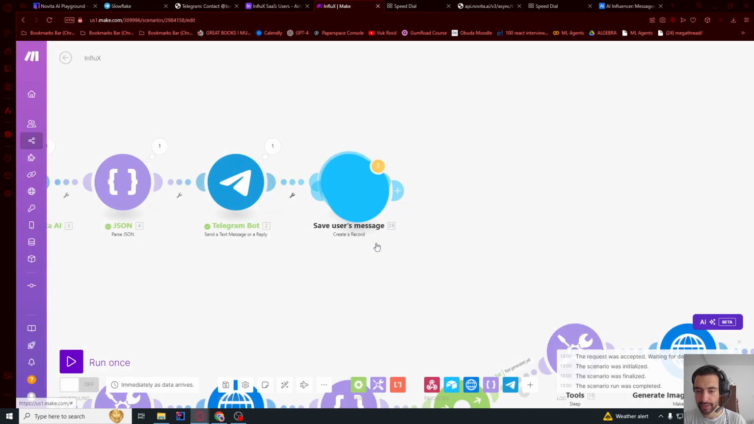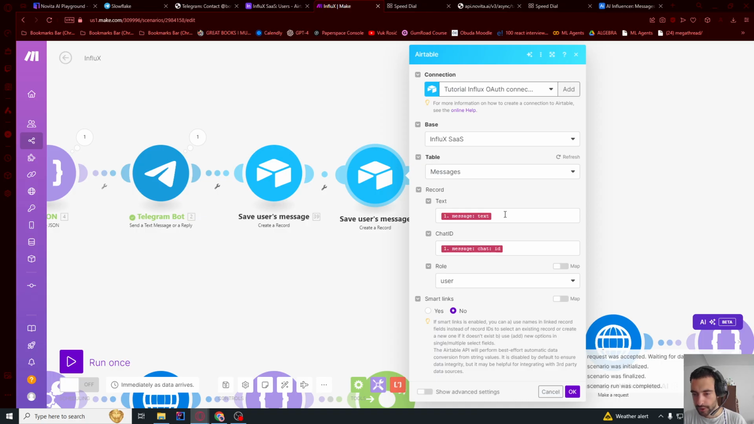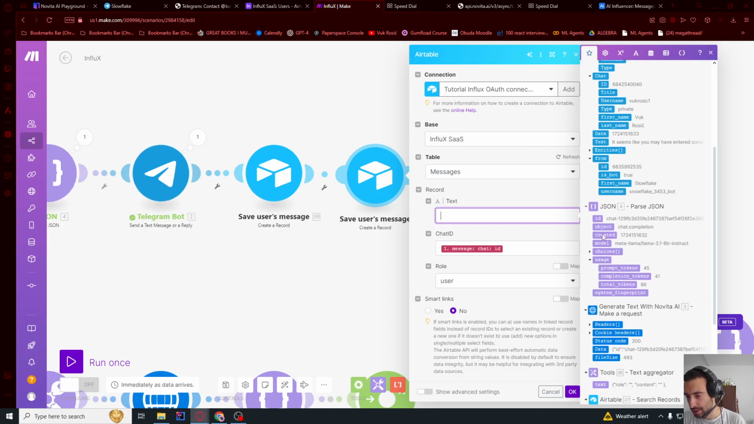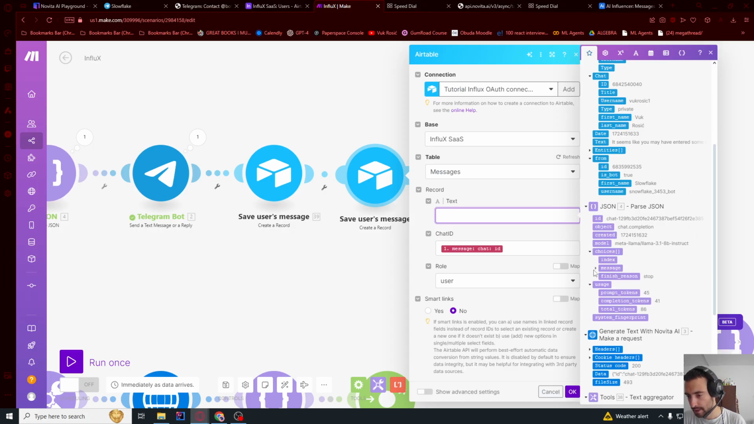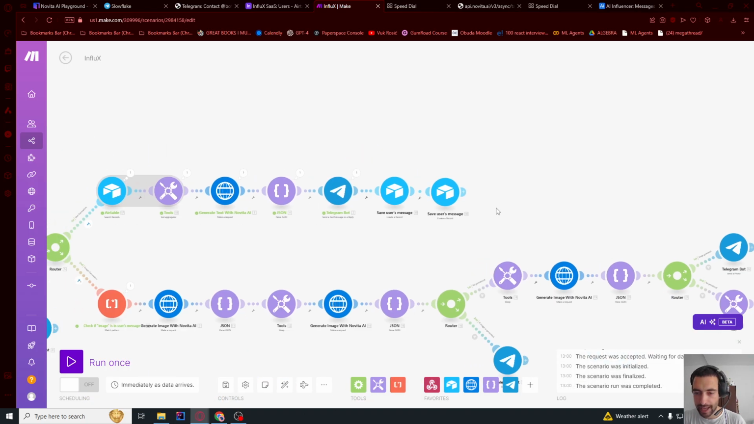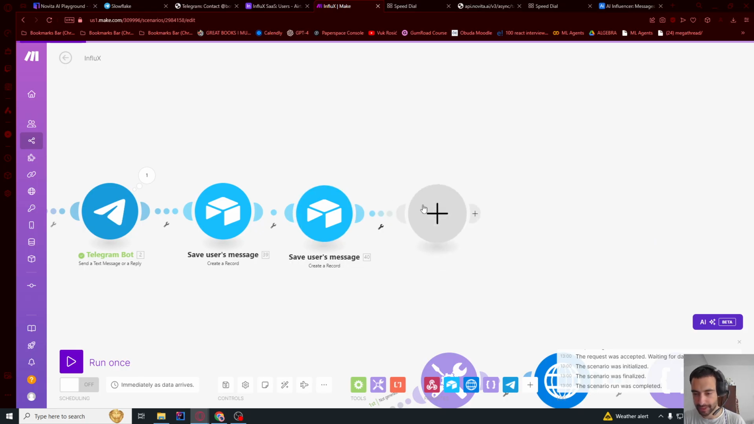Let me clone this. I also want to save the assistant's message. So the text is going to be the AI generated text. It's going to be in this JSON: choices, message, content. Chat ID same, and then role will be assistant. Okay. And the last thing we need to do is subtract credits from the user for sending a message.